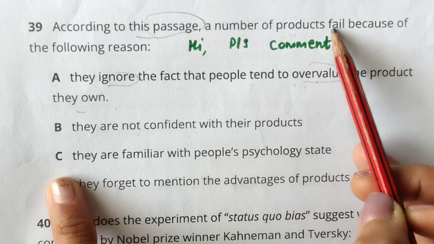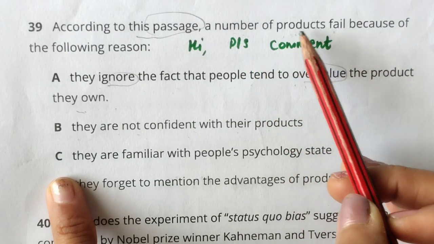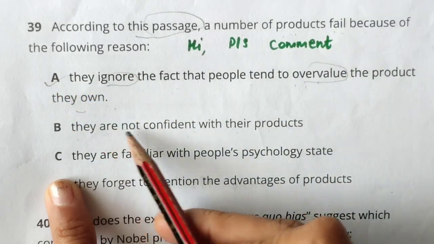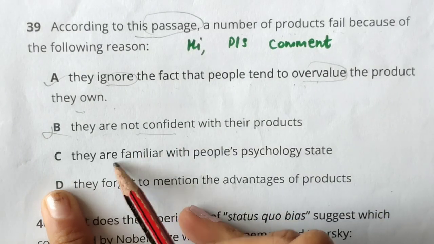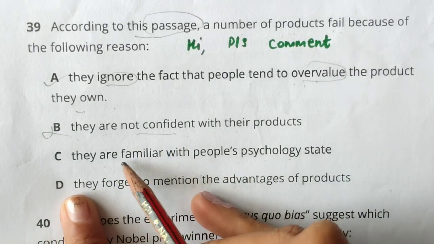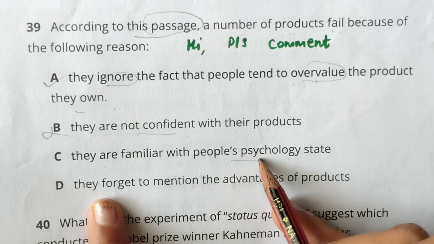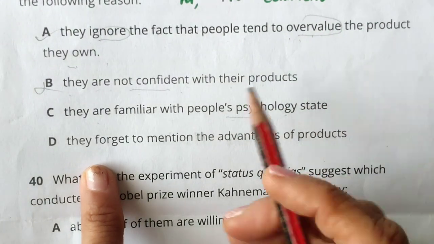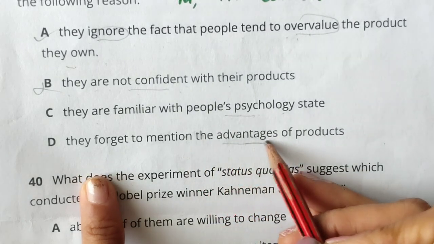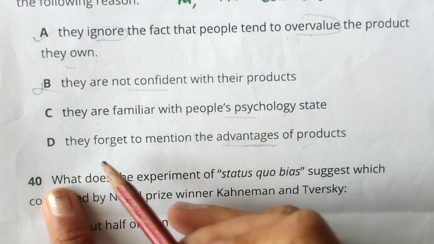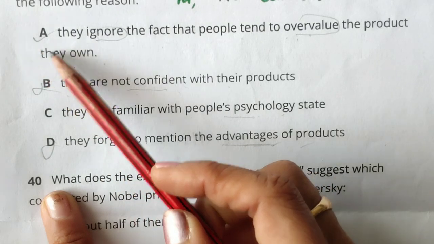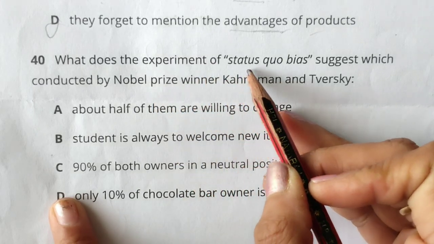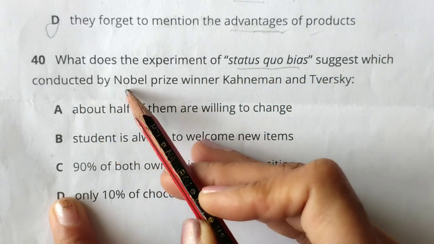A number of products fail. We are going to get reasons. Why do a number of products fail? Because of the following reason. I think this is the reason, and this is not the reason. They are not confident. They are familiar with people's psychological state. If they were really familiar with people's psychological state, then the products would not fail. D, they forget to mention the advantages. No, every time they tell the advantages of products, so that is also not the option. A will come definitely. So question 40, what does the experiment of status quo bias suggest, which was conducted by Nobel?